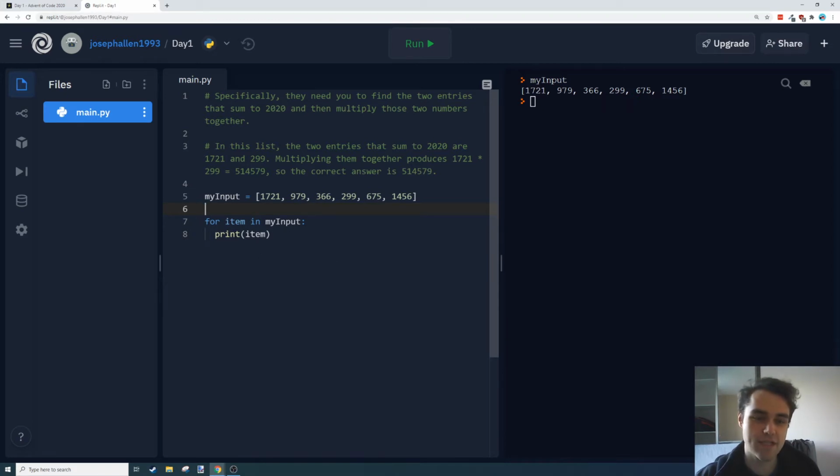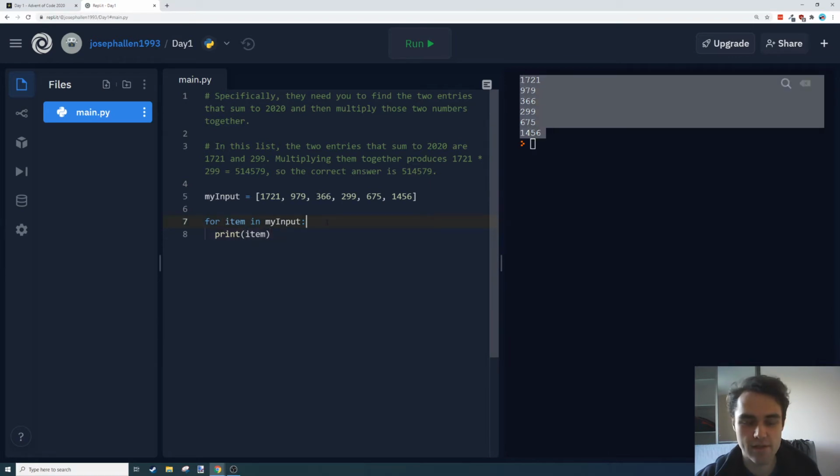I'll just take this to mention that Python is dependent on these tabs to know what it's running within something else. So we can't not have that tab there. That's sort of invalid Python. That can be a common gotcha for early Python users, because most other languages don't care about that kind of stuff. They'll use brackets and semicolons and all sorts of extra characters to deal with that scope problem. Python doesn't do that. So if we run that now, we print out each of these one at a time, so that's cool.